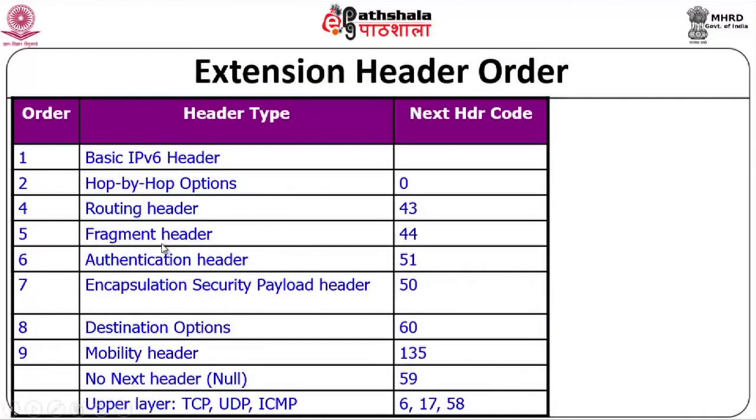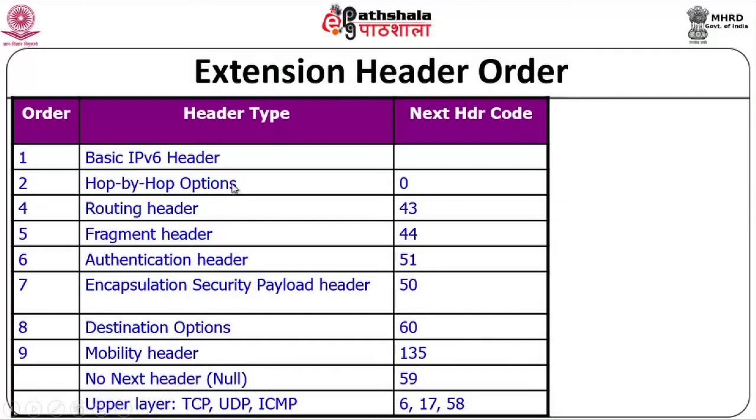And we said there is a fixed order, so this is the order that is followed. So you will have the basic IPv6 header, followed by hop by hop options, then routing header, fragment header, authentication header, the encapsulation security payload header, destination options, then mobility header, and then the actual header of the packet address. Or if you had no next header, that would point to a value of null, and then your upper layer information will be specified in this. So this will be the last one.